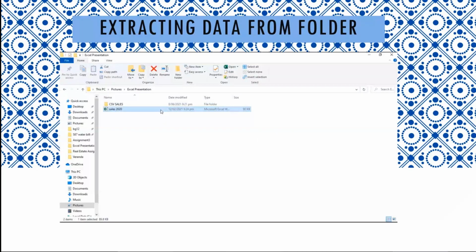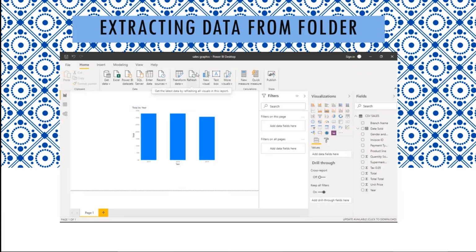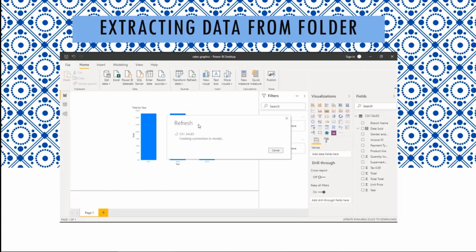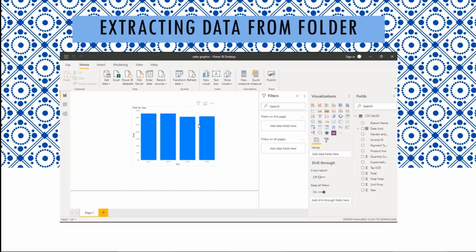Now I'm going to get the next sales, 2020, because those are sales 2017, 2018, and 2019, and I'm going to paste it in here. This is the automating part, so I'm going to refresh this. This is how you automate by adding another file into the folder. And now it's automatically on here.